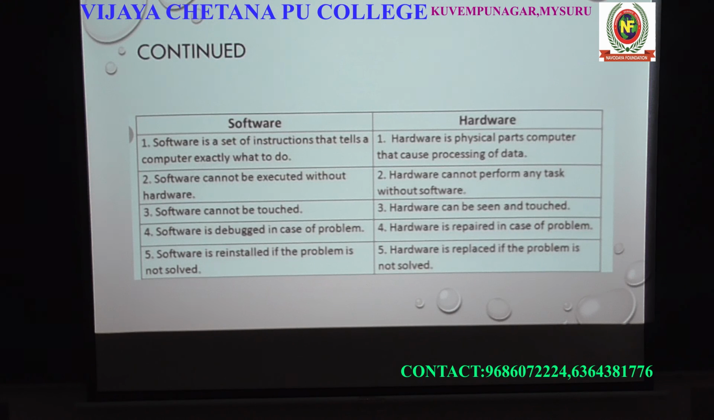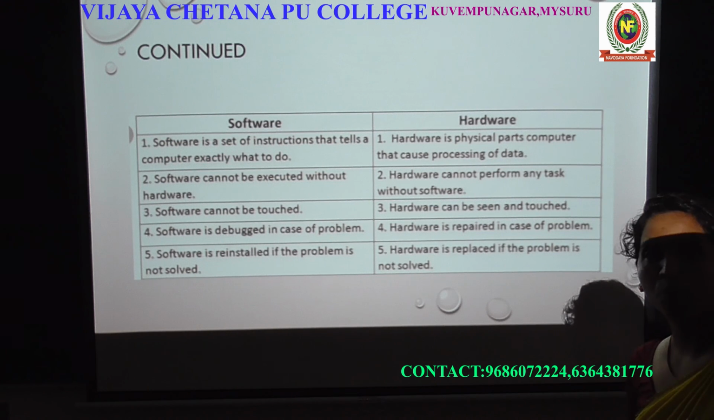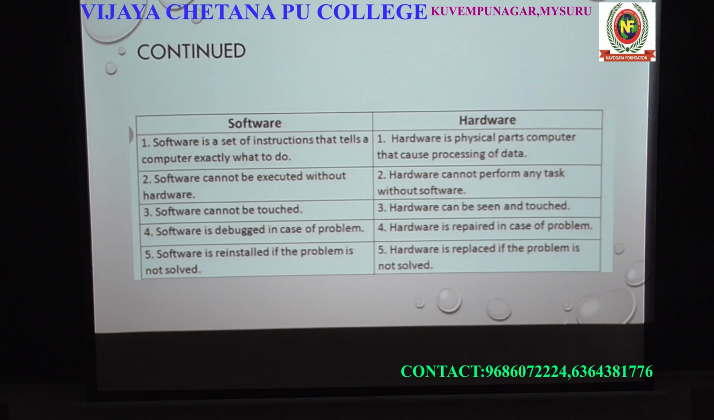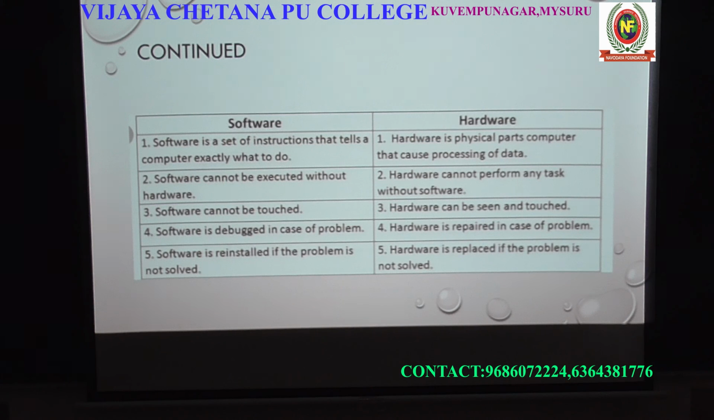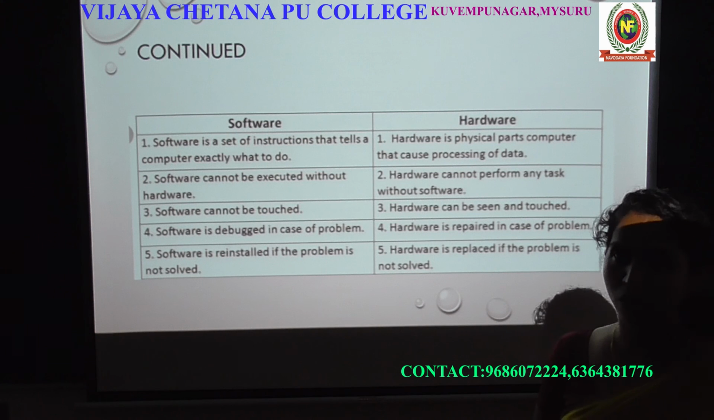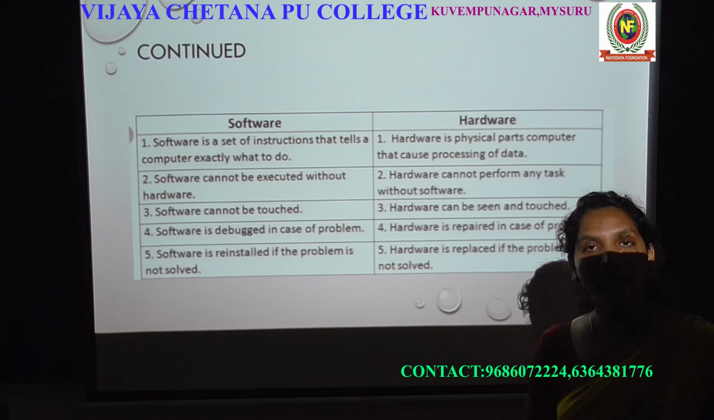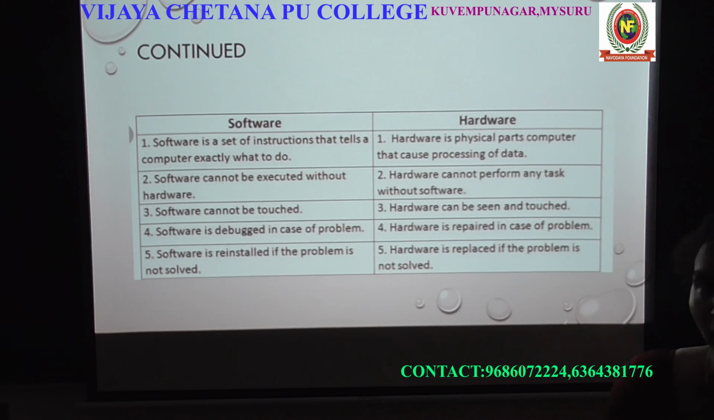Next, software cannot be touched or seen, we can just use it. Hardware can be seen and tested. You can feel the hardware devices. Software is debugged in the case of a problem. Hardware is repaired in the case of a problem. Software is reinstalled if the problem is not solved. Hardware is replaced if the problem is not solved. So this is the main difference between software and hardware that we have discussed in this class.